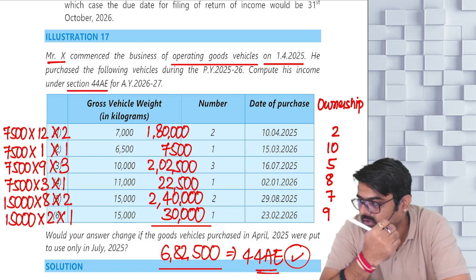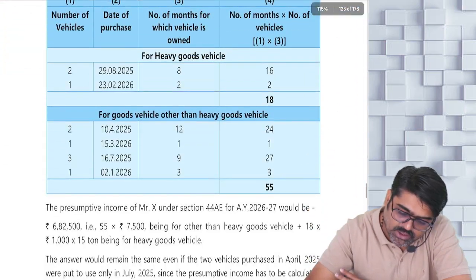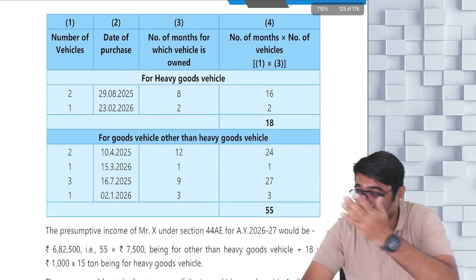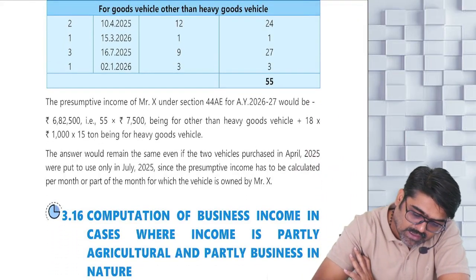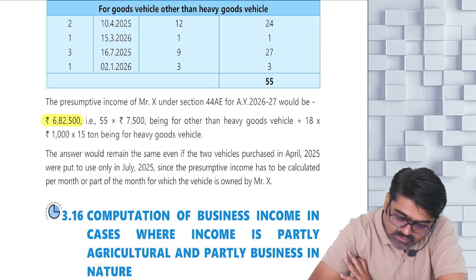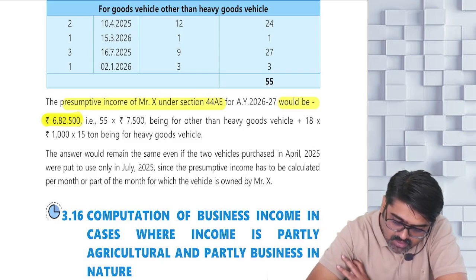Hello sir, please pay attention. Don't pay attention to the way in which they have calculated; calculate in the same manner in which we have done. See, 6,82,500. So the presumptive income of X under section 44A would be 6,82,500. We also got that amount.